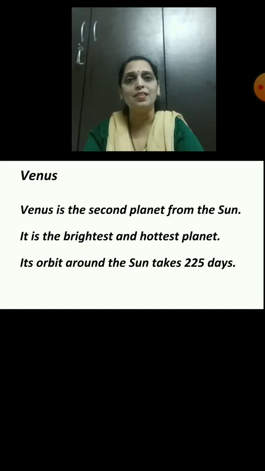Now, just tell me the position of Venus. Yes, Venus stands in the second place from the Sun. And how is Venus? Yes, it is the brightest and the hottest planet. And how many days does it take to orbit the Sun? Yes, it takes 225 days to orbit the Sun.